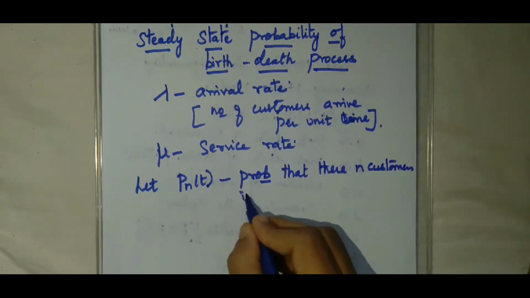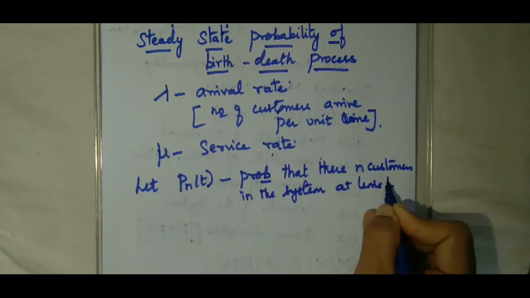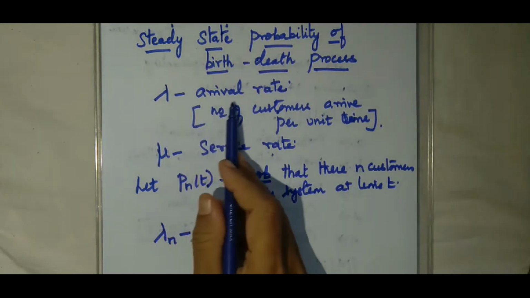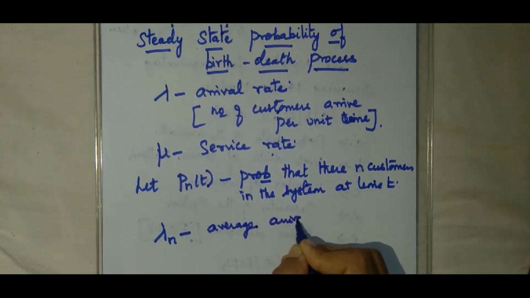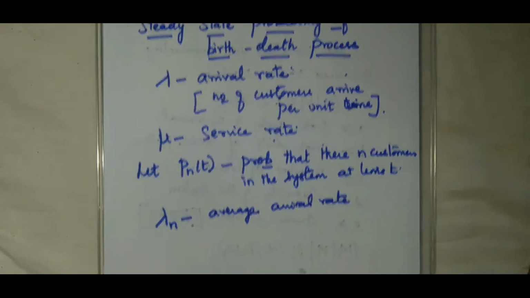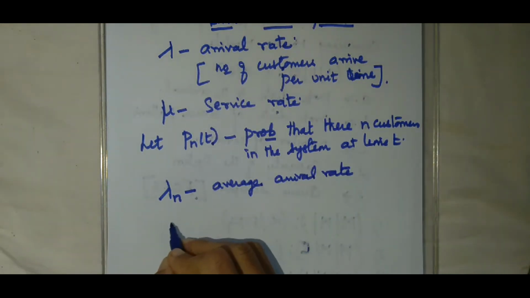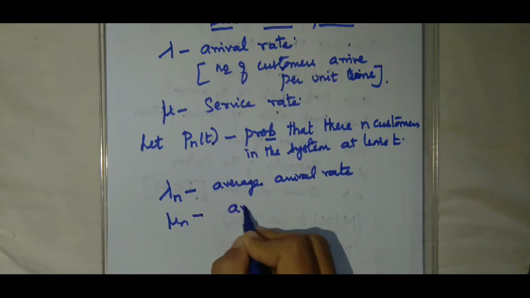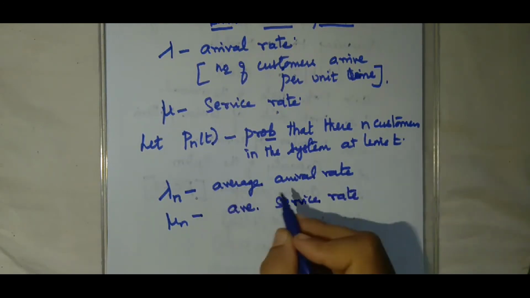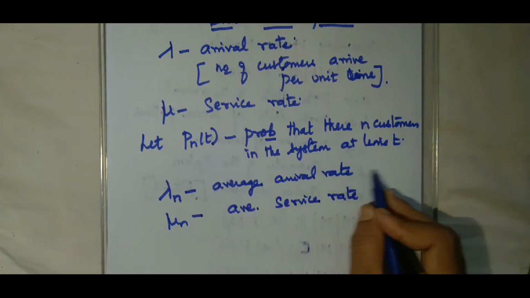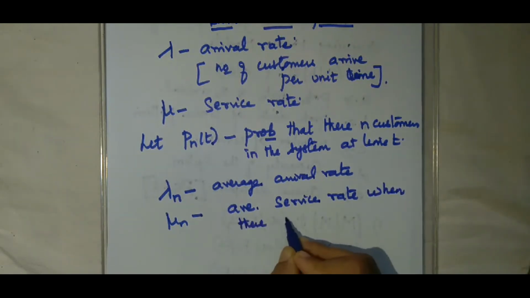Lambda_n represents the average arrival rate when there are n customers in the system, and mu_n represents the average service rate when there are n customers in the system.